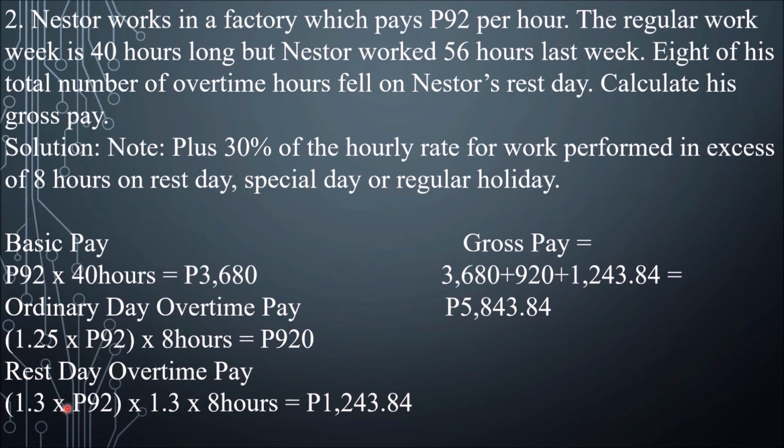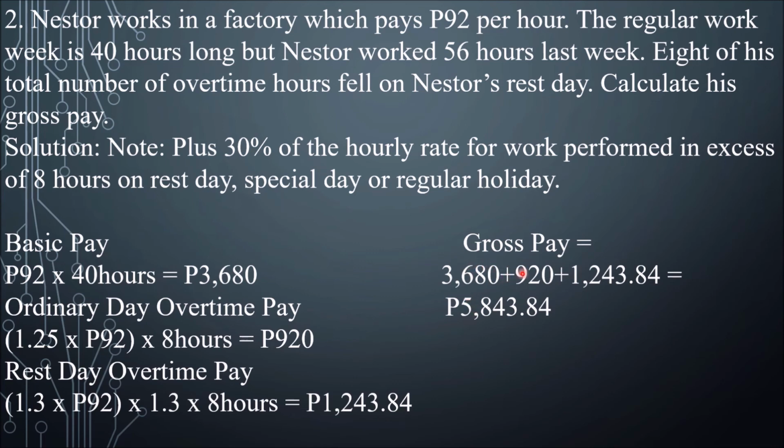So the hourly rate is this. And then plus 30%, that's 1.3 times 8 hours overtime, falling on rest day. So multiplying all of them, we have 1,243.84.